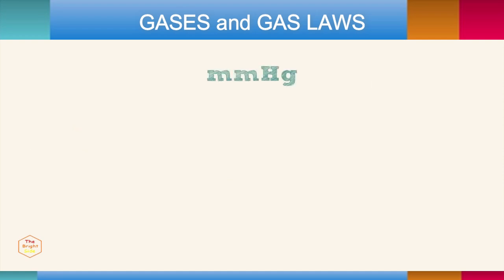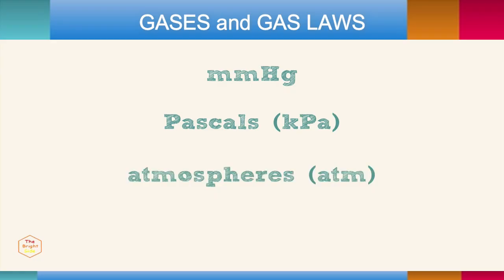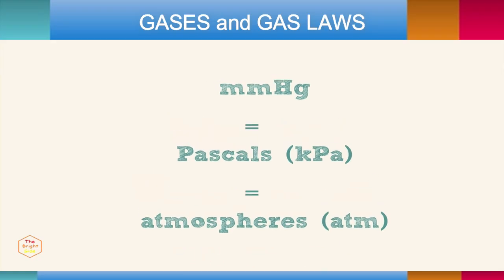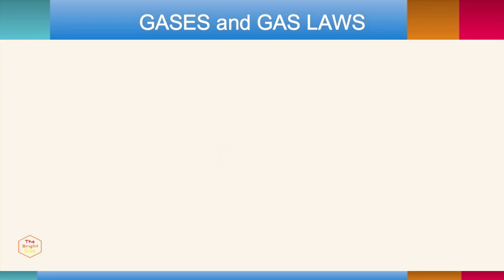In addition to millimeters of mercury, there are pascals, which are usually measured in kilopascals and are the SI unit of pressure. There are atmospheres, or ATM, where 1 atmosphere is standard. And lastly, the torr, which is basically another name for millimeters of mercury, so go ahead and forget about it. You can convert between the different units. Standard pressure for STP is 760 millimeters of mercury, 101.3 kilopascals, and 1 atmosphere. Just use a bit of dimensional analysis to move between units.